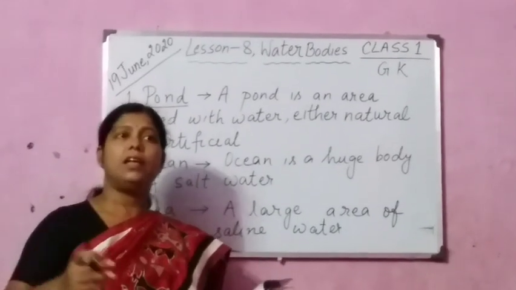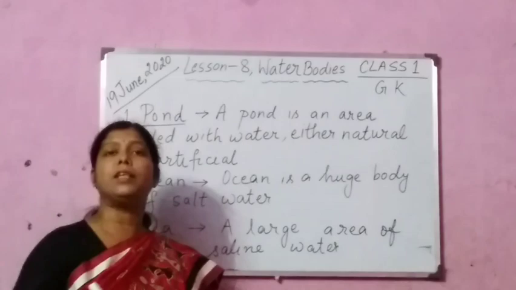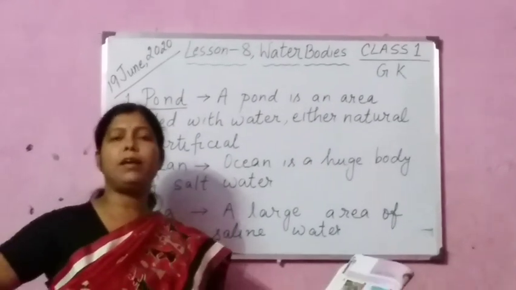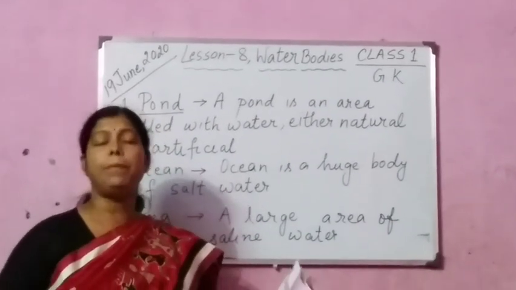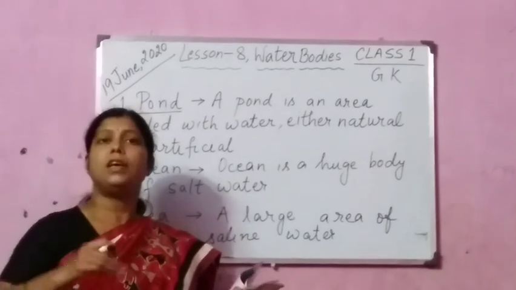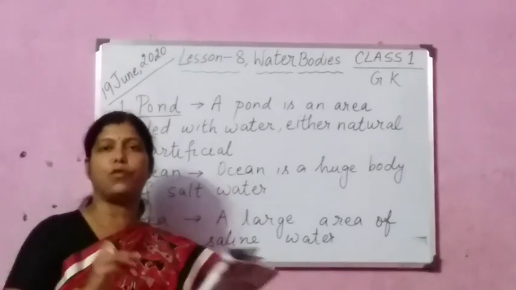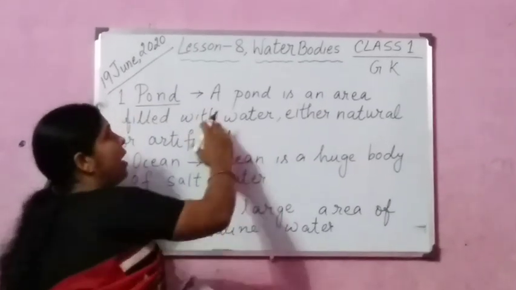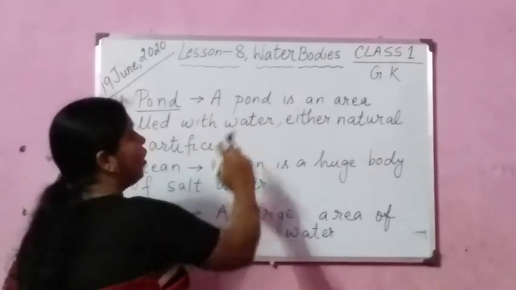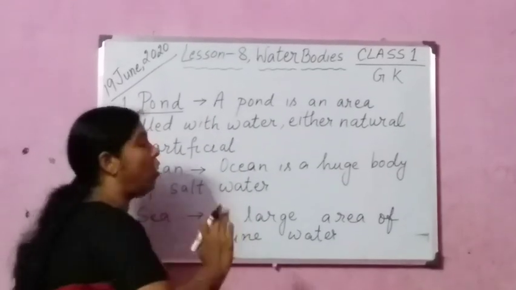Sometimes they dig up the soil over a very large area. Then water comes out from underneath the ground and a pond is formed. So we can say a pond is an area filled with water, either natural or artificial.